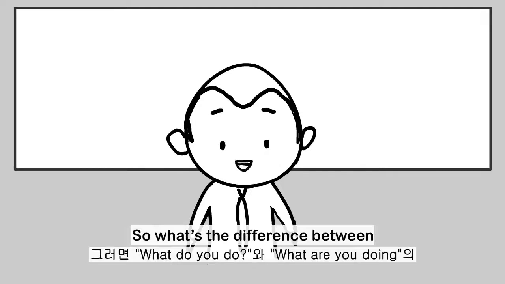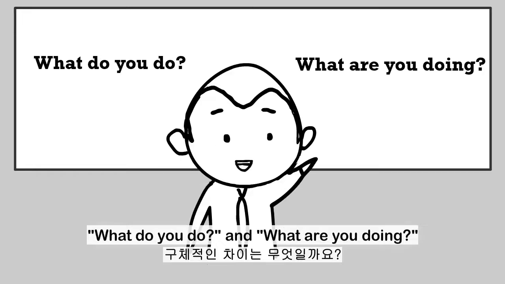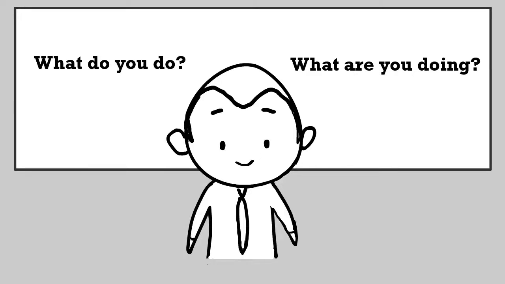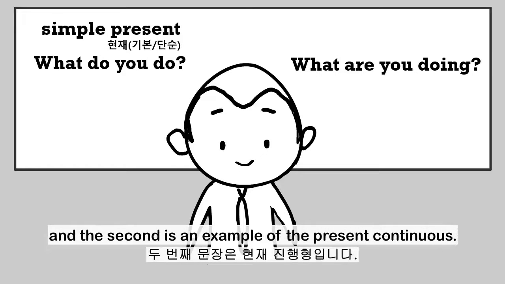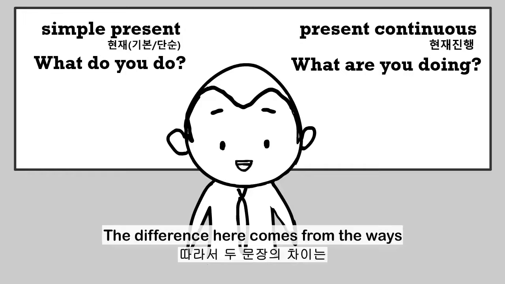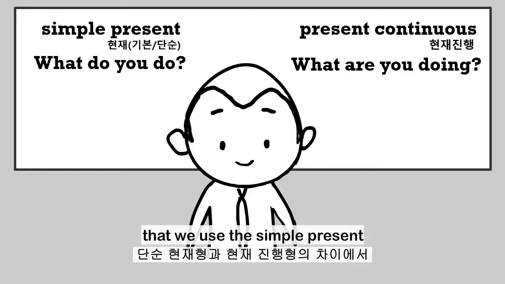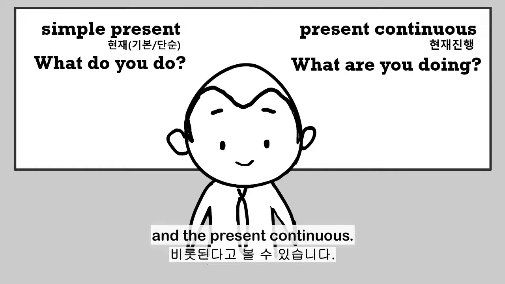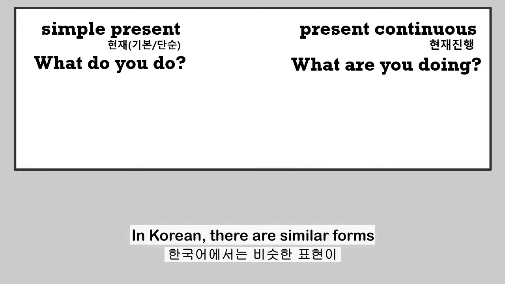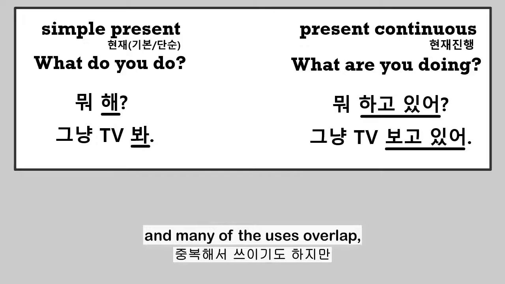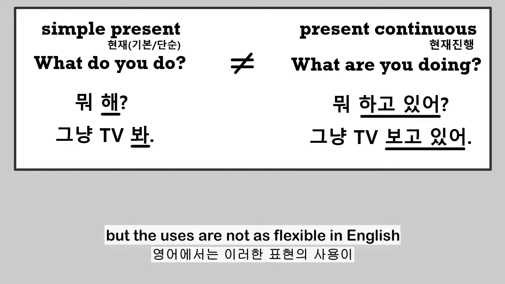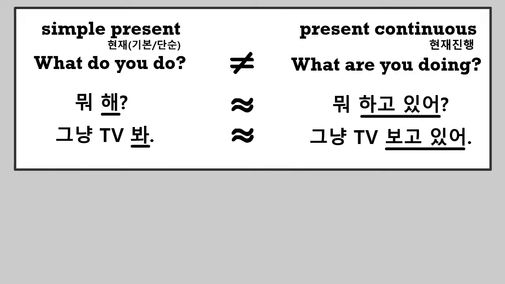So what's the difference between "what do you do" and "what are you doing?" In terms of verb tense, the first sentence is an example of the simple present, and the second is an example of the present continuous. The difference here comes from the ways that we use the simple present and the present continuous. In Korean, there are similar forms, and many of the uses overlap, but the uses are not as flexible in English as they are in Korean.